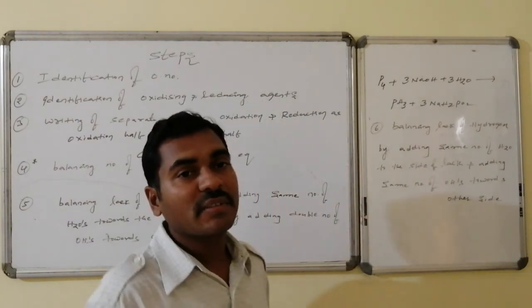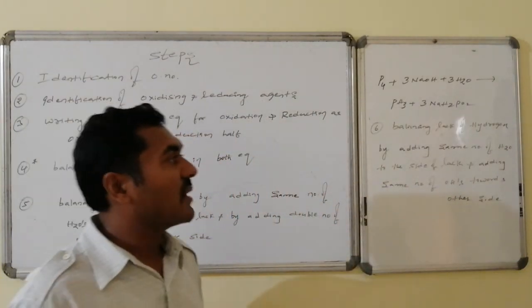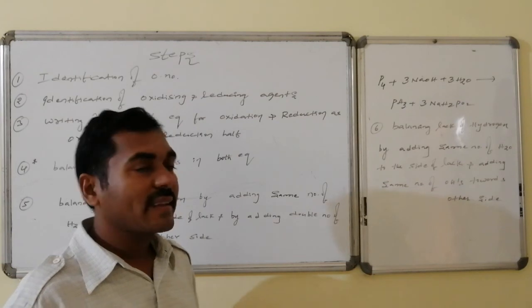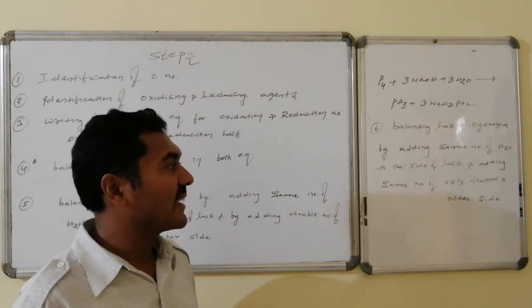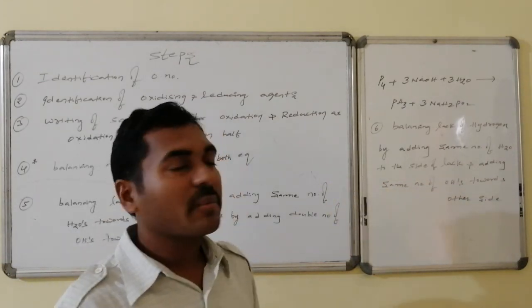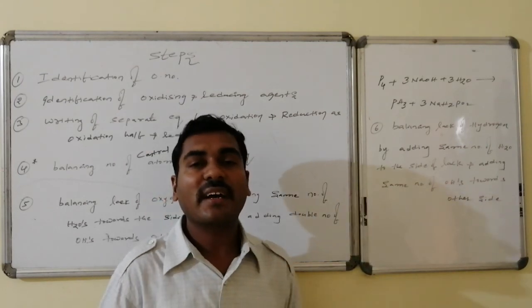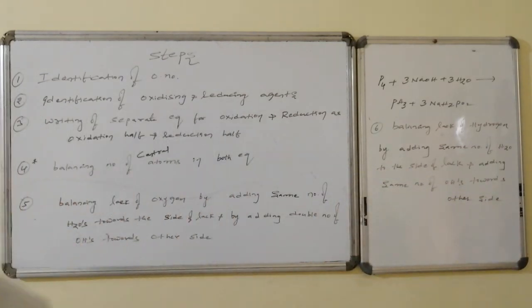Then balance H plus by adding the same number of water molecules towards the lacking side and the same number of OH minuses towards the other side.